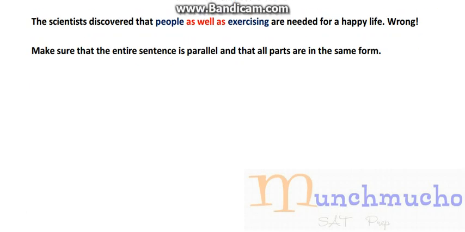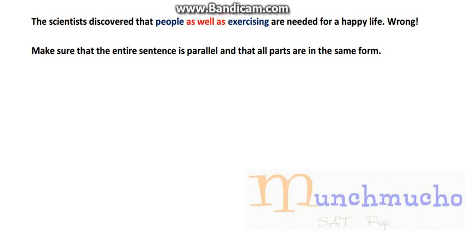Let's look at the second sentence, the second example. The scientists discovered that people, as well as exercising, are needed for a happy life. Okay, well you understand what it's trying to communicate, right? I mean, you need people and exercise for a happy life. But the way that it's written here, it's not correct, because it's not parallel. We have the word "people," and on the right-hand side of the key phrase, which is "as well as," we have the word "exercising." How can we correct this?